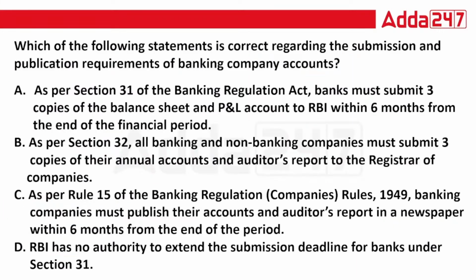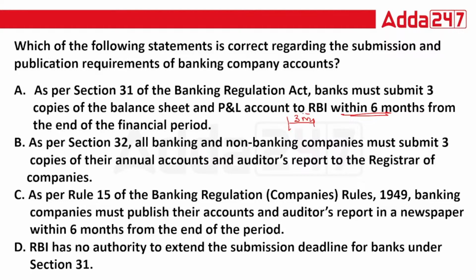So now let's read the options again. As per section 31 of the Banking Regulation Act, banks must submit 3 copies of the balance sheet and P&L account to RBI within 6 months from the end of the financial period. No, this is wrong. Directly you are not receiving 6 months. First you are going to receive 3 months.